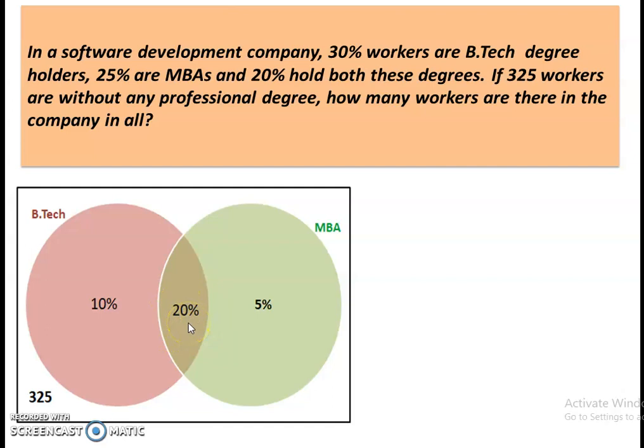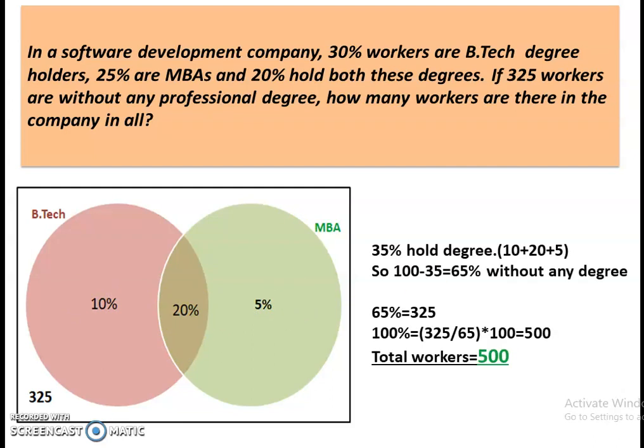So when we subtract 20 from 30, we are left with 10%. So 10% employees with BTech degree only. And after subtracting 20 from 25, we are left with 5%. So 5% are with MBA degree only. So after adding 10, 20 and 5, we have 35%. So 35% employees hold a degree.